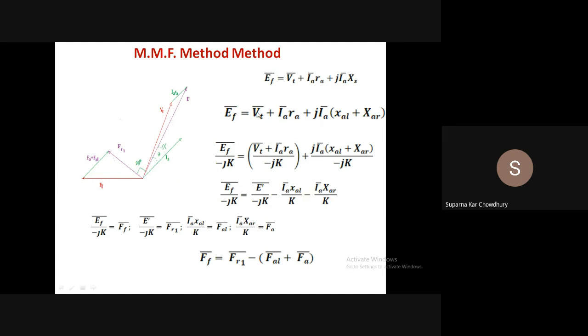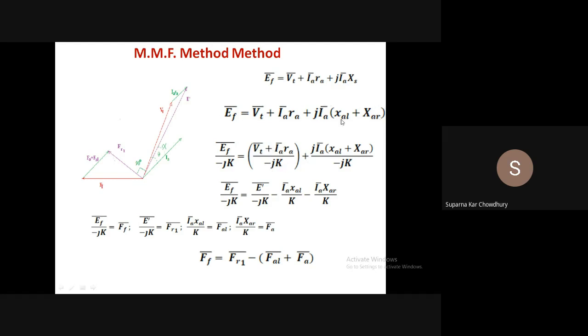Now each voltage is induced by an MMF leading it by 90 degrees. So EF is induced by an MMF which can be expressed as EF by minus jK. Similarly, VT plus IARA, this is called the voltage behind the resistance, is induced by some MMF leading it by 90 degrees, so (VT plus IARA) by minus jK.